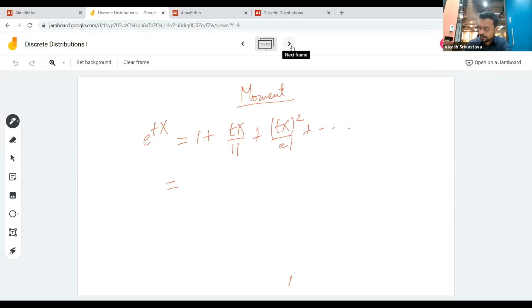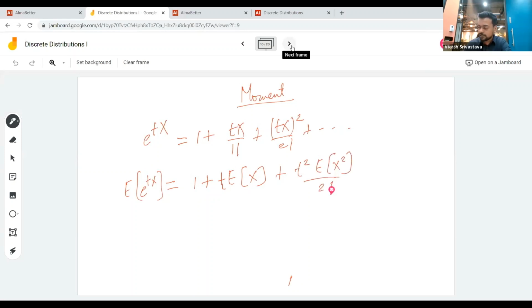If you calculate the expectation of this, expectation of 1 is 1, plus t times expectation of x, plus t squared times expectation of x squared by 2 factorial, like this.